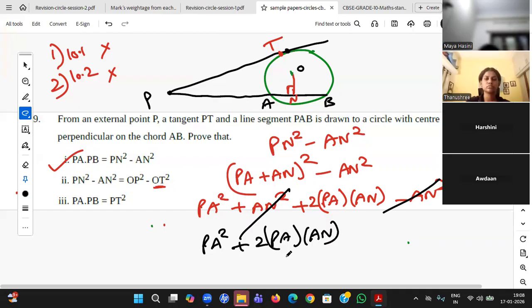Now, that is fine, but can I proceed further? PA is here, AN is here. So, no, I'm not able to proceed. Yes, Maya, if I'm not able to proceed by starting from one side, what will I do better?